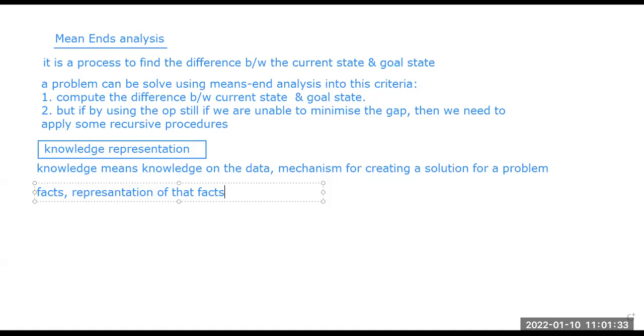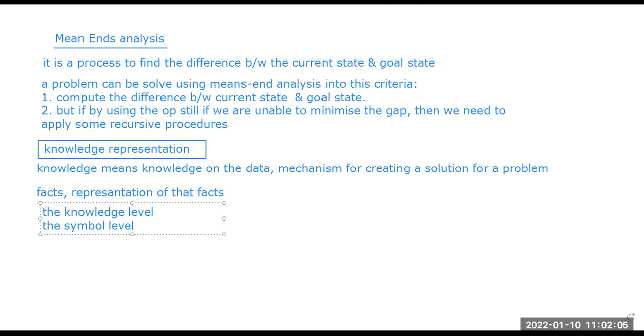Now the structuring of these entities can be done at two different levels. What are the two different levels? First one, the knowledge level. Second one, the symbol level. So there are two things: the knowledge level, and the symbol level.